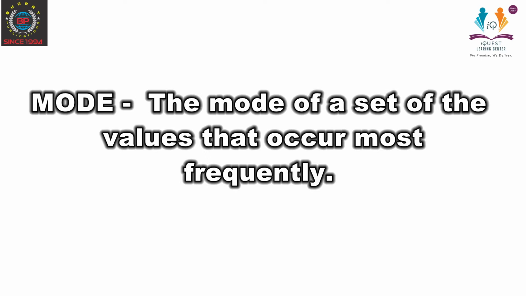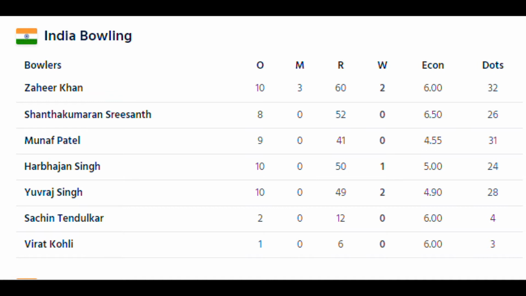Now let's discuss mode. The mode of a set of values is the value that occurs most frequently. For understanding the mode, let's take the bowling lineup of the Indian team. Zaheer Khan bowled 10 overs, Shreyas bowled 8 overs, Munaf Patel bowled 9 overs, Harbhajan Singh 10 overs, Yuvraj 10 overs, Sachin Tendulkar 2 overs, Virat Kohli 1 over.